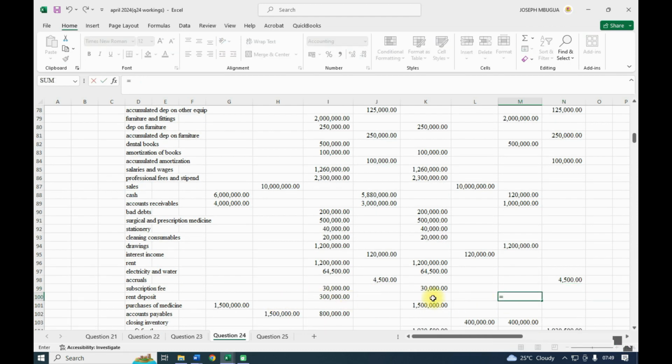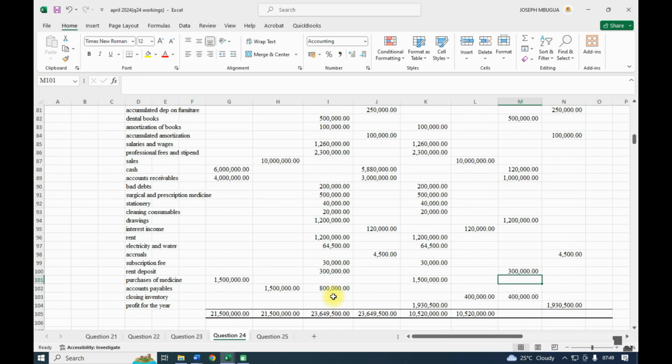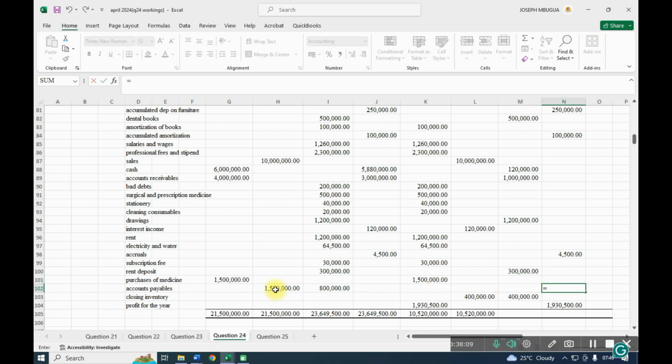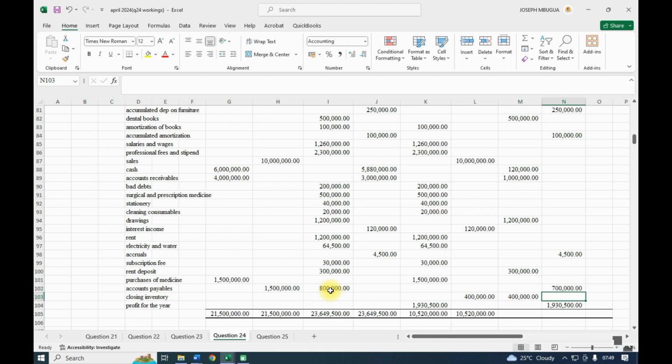Rent deposit is an asset that way. And then the accounts payable, we had 15, we had only paid 800, so you remain with 700. And then the closing inventory, have it, and the profit for the year, and you're supposed to balance that.